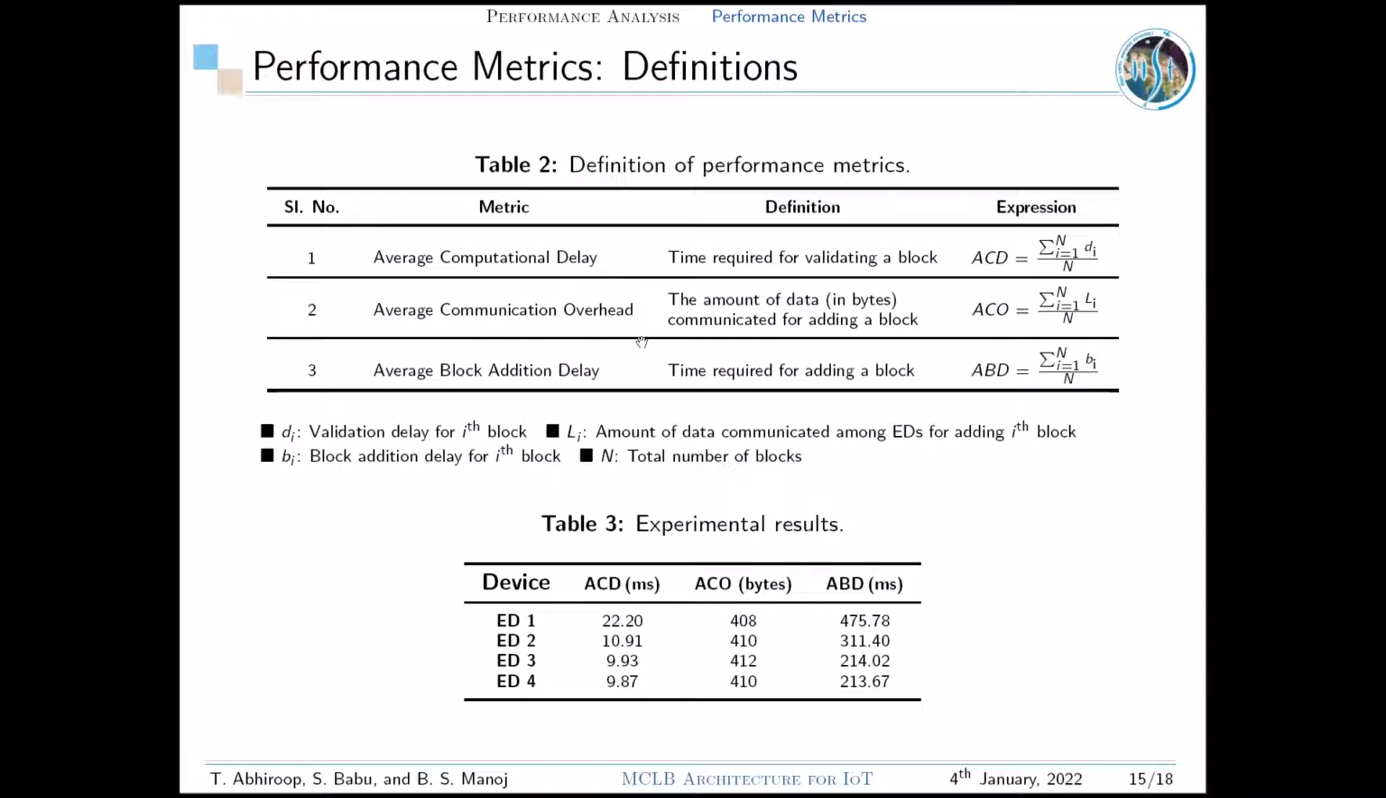Second, average communication overhead (ACO). It is the amount of data in bytes that needs to be communicated for adding or discarding a block. ACO is the ratio of the sum of lengths of packets involved in communication among edge devices to the total number of blocks. Finally, we have average block addition delay (ABD). It is the time difference between block creation and its addition to the blockchain. ABD is the ratio of the sum of block delays to the total number of blocks added. The table shows the experimental results of our edge devices based on the performance metrics discussed.